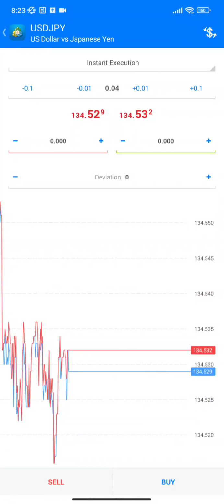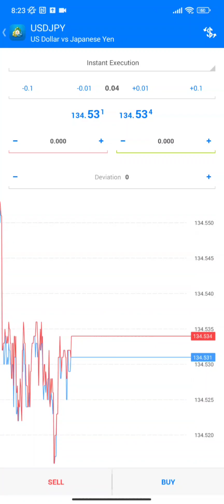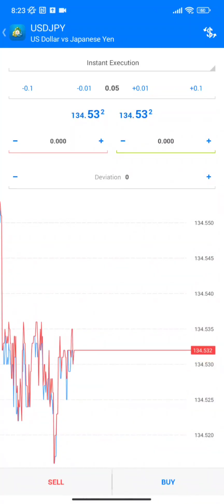Now, when it comes to lot sizes, if you are using like a $100 account, this right here, 0.04 or 0.05, is an ideal lot size to trade any signal I'm going to be sending to the group chats or to the Telegram channel.